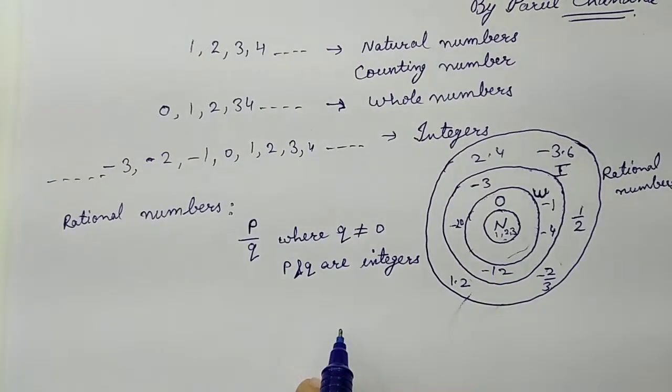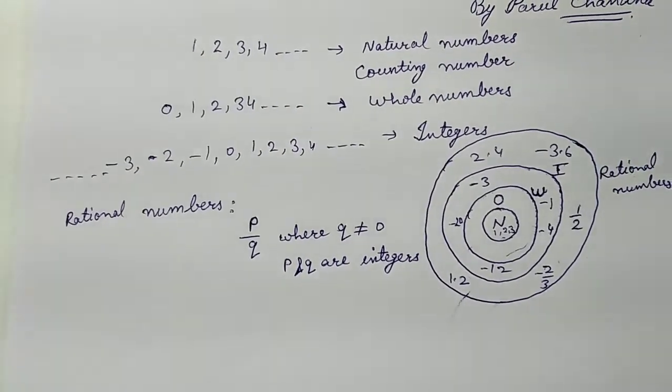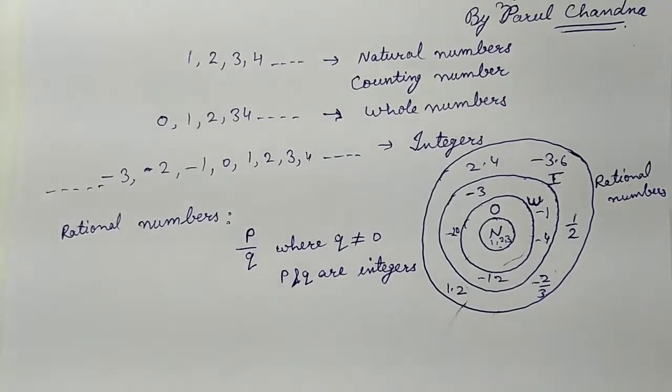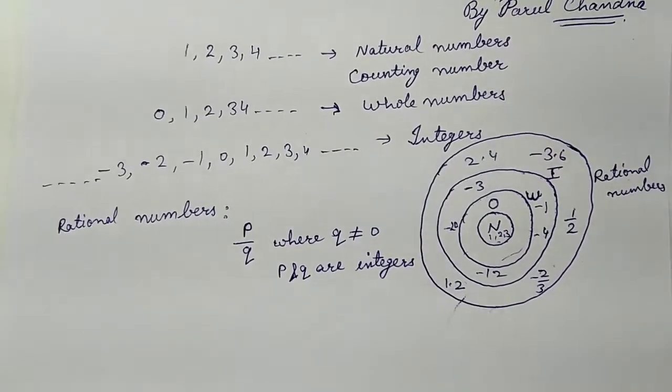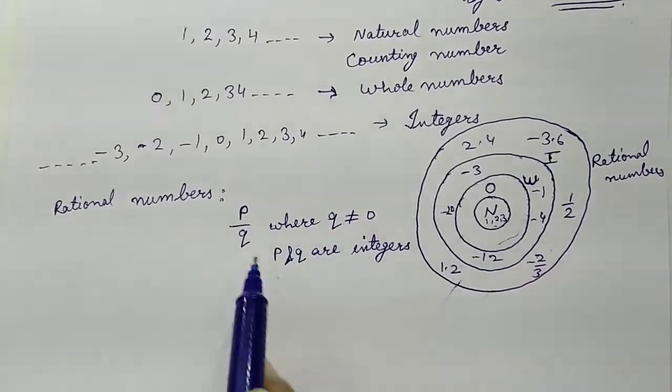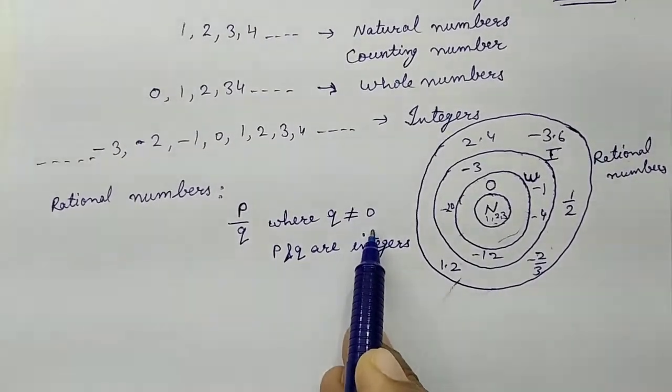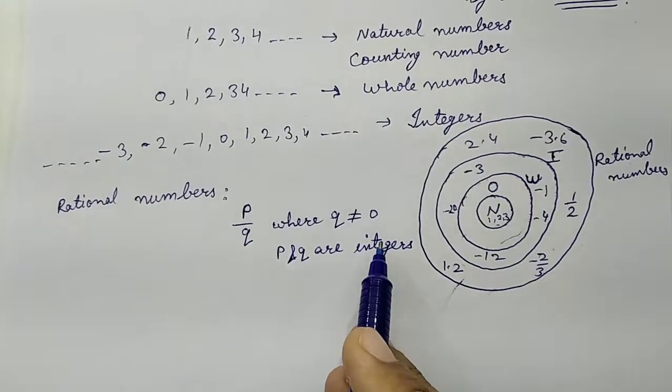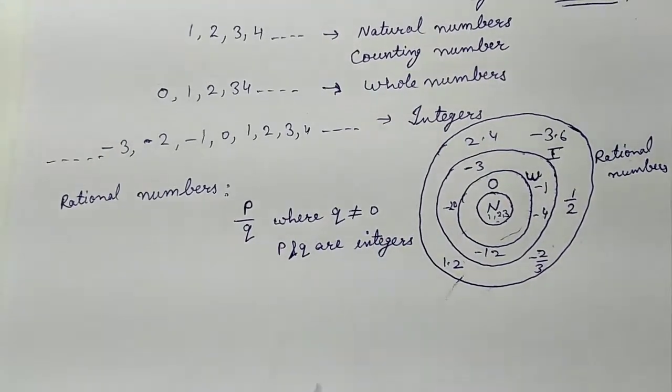If you remember the definition of fractions, in case of fractions also, we say that the numbers which can be written in the form of P upon Q, where Q is not equal to 0. Then what is the difference between a fraction and a rational number?